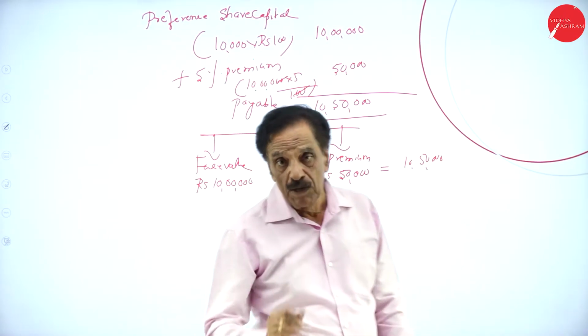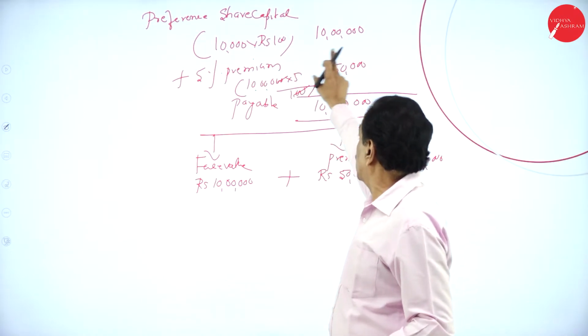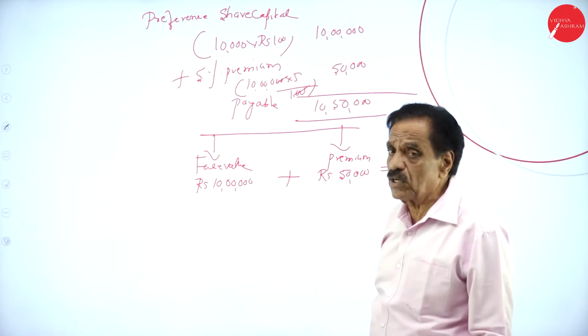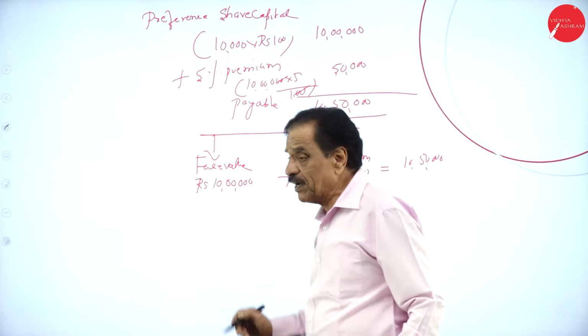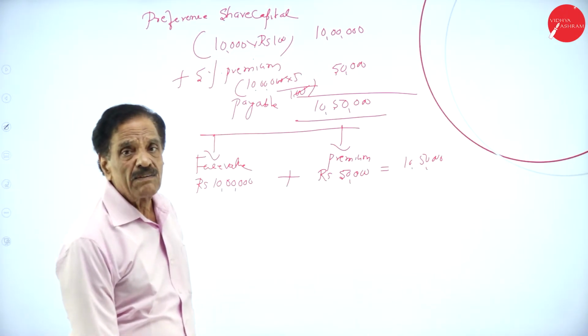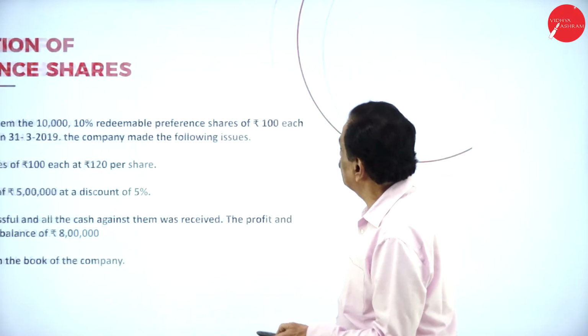This is payable. What are the problems? I think you understand. What is the face value? 10,000 into 100 is 10 lakh. Plus 5% premium is 50,000. How much is payable? 10 lakh 50,000 is payable. Your face value is 10 lakh, your premium is 50,000, becoming 10 lakh 50,000. Then we'll move on. What does the problem say?